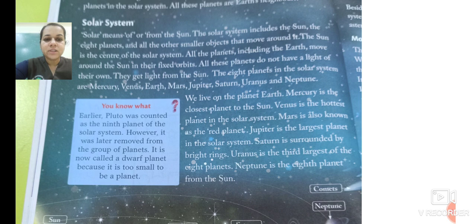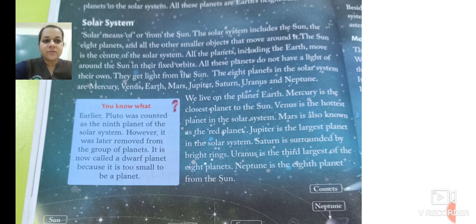Solar system means from the sun. The solar system includes the sun, 8 planets, and all the other smaller objects that move around it. Other than 8 planets, there are asteroids and comets, which are revolving around the sun. Those are the smaller objects.